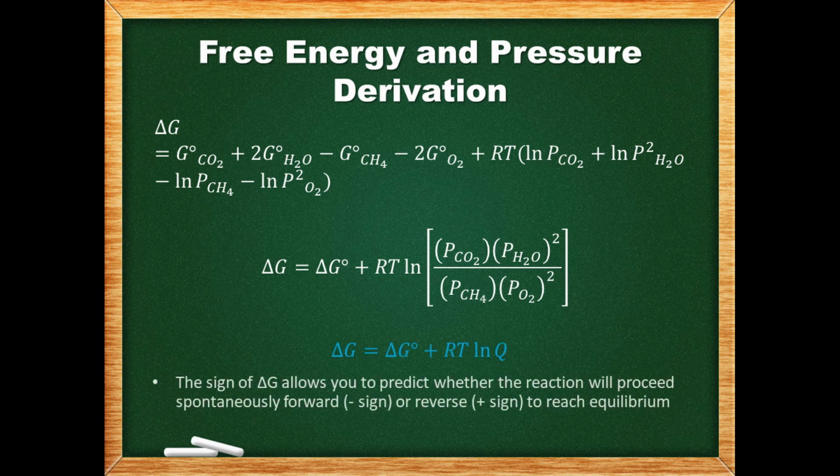It can now be seen that the change in free energy of a reaction is equal to delta G naught plus the gas constant times the temperature times the natural log of the reaction quotient Q. The sign of delta G allows you to predict which direction the reaction will proceed. If the sign is negative, then it will proceed spontaneously forward, and if it is positive, it will proceed spontaneously in the reverse direction to reach equilibrium.